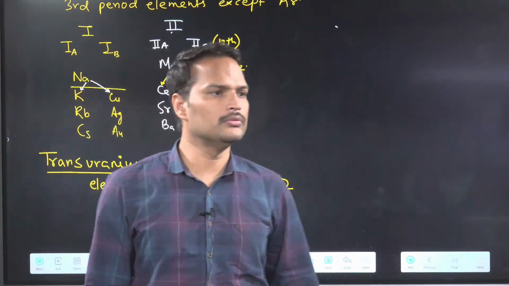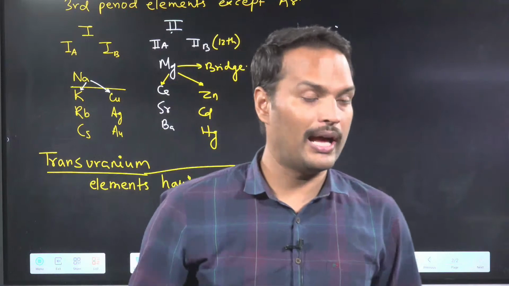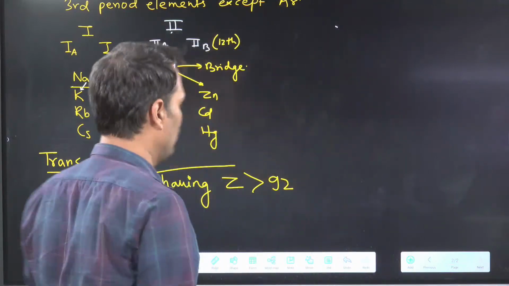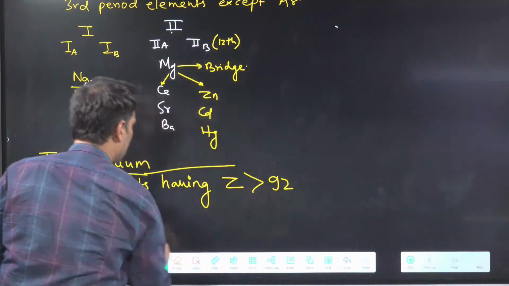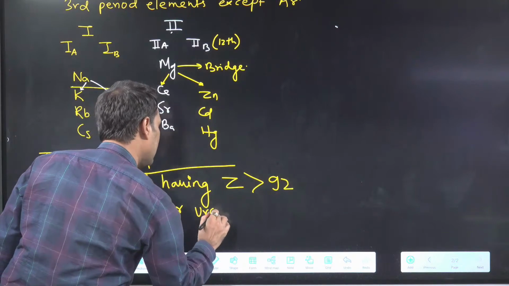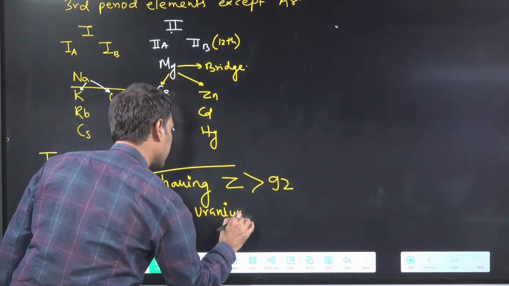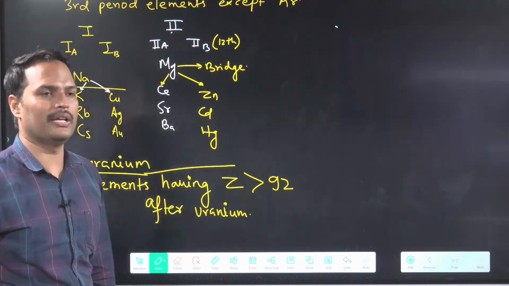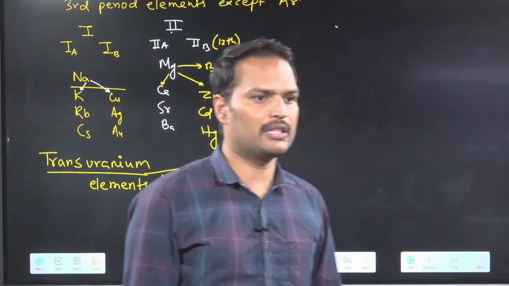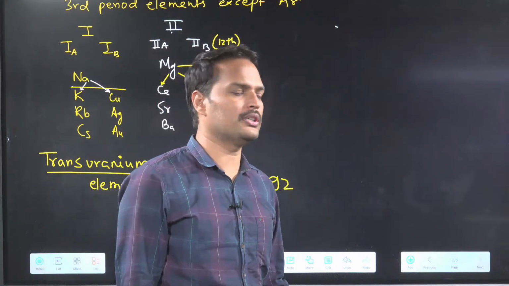Who is 92? Uranium is 92. And you see here, greater means after uranium. Don't write here the equal sign, greater than or equal to. I am writing here after uranium. After uranium, neptunium, plutonium, like this you have to do. Clear with this point? All of you understood this?